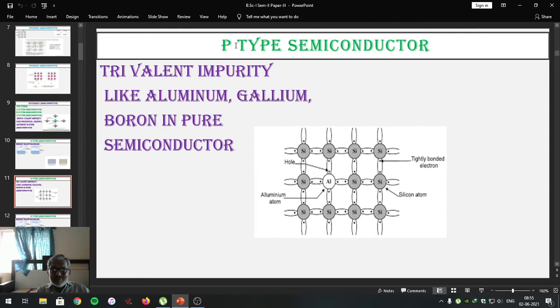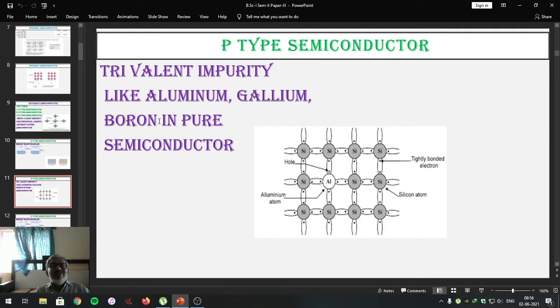It increases the positively charged carriers. That means it increases the number of holes, which are capable of conducting the current even at absolute 0 degree Kelvin and also at room temperature. Such trivalent impurity atoms are aluminium, gallium, boron, etc. All these have 3 valency.